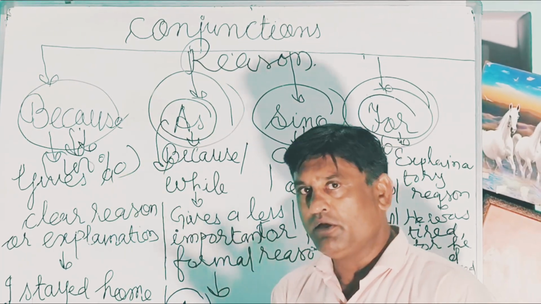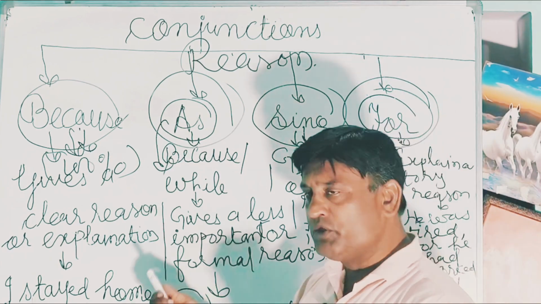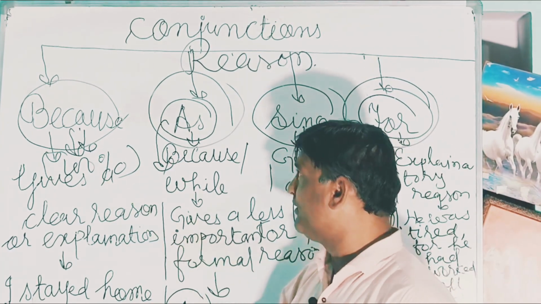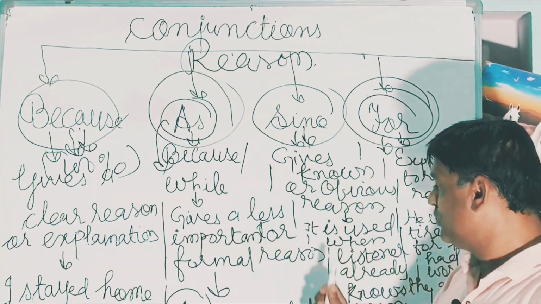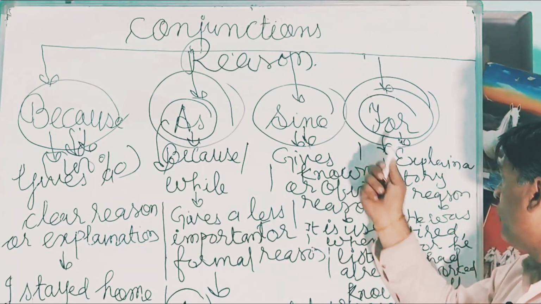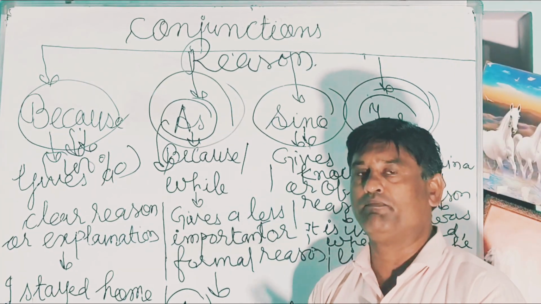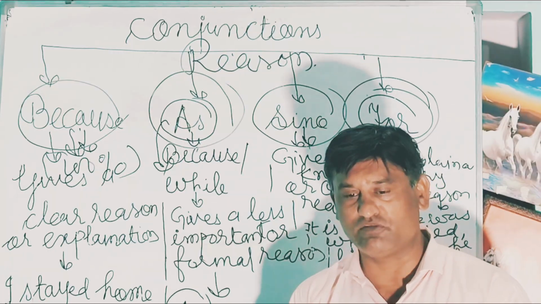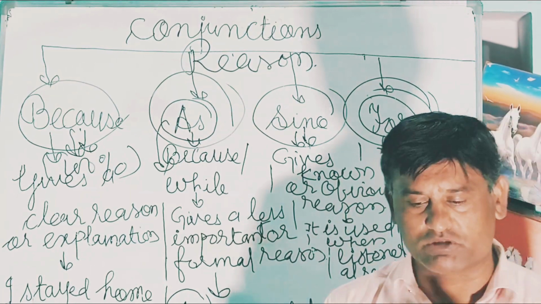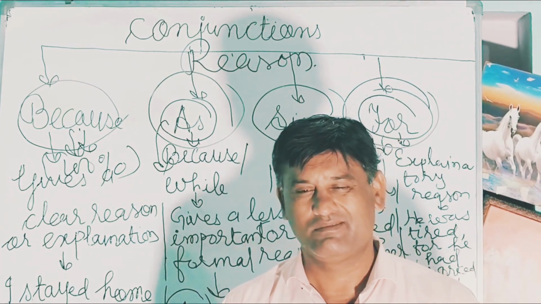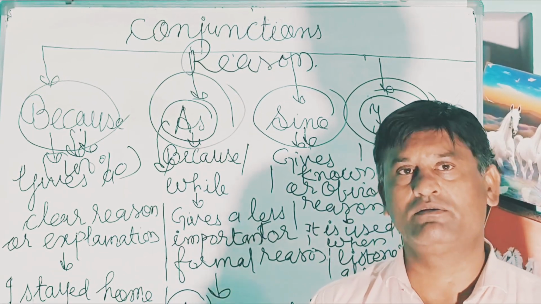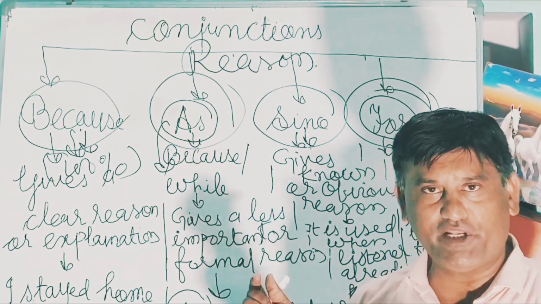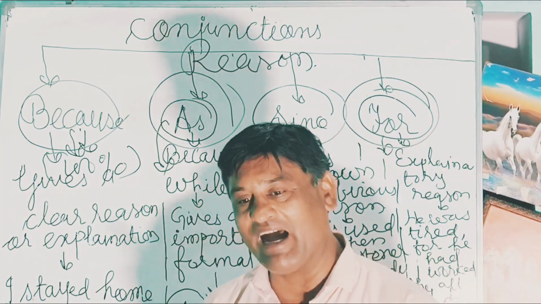Because can be in the beginning, but in most cases is used in the middle; as in the beginning, since in the beginning, and for in the middle after the comma. So these are the differences between them. They are used most widely in formal and informal conversation. They are very important, so learn them by heart.